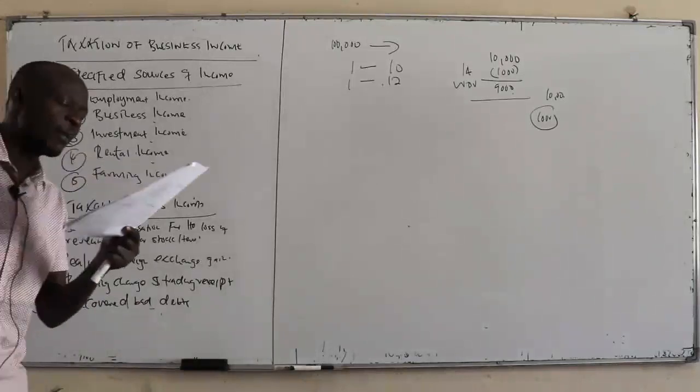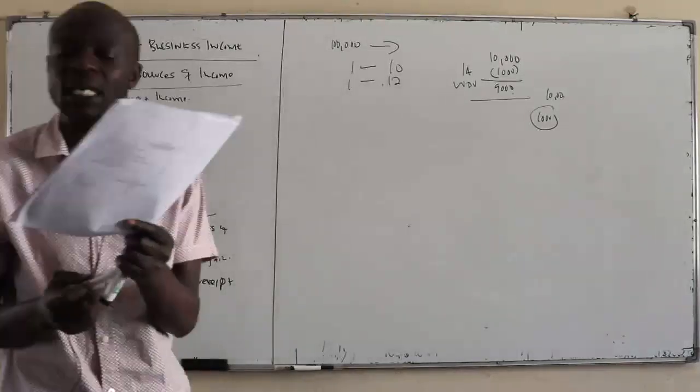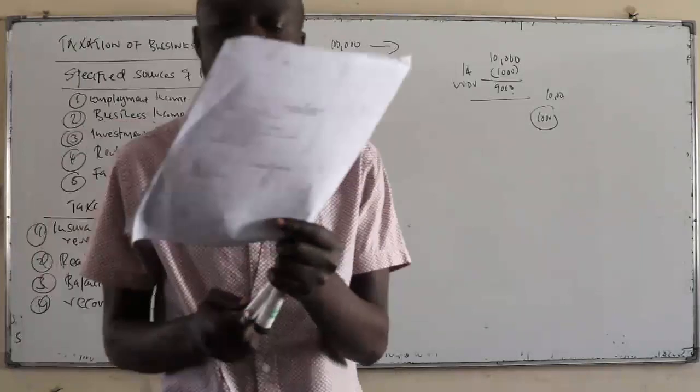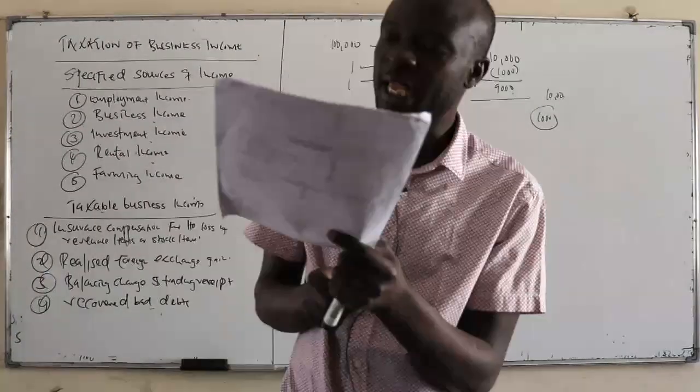And then number 5, where business is carried on partly in Kenya and partly outside Kenya, the profits from the business are deemed to have been generated in Kenya and therefore taxable in Kenya.